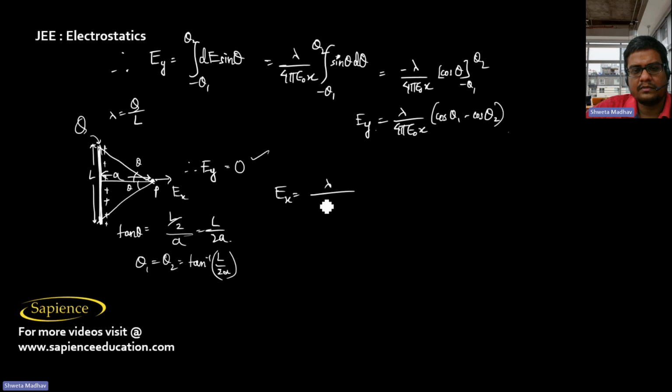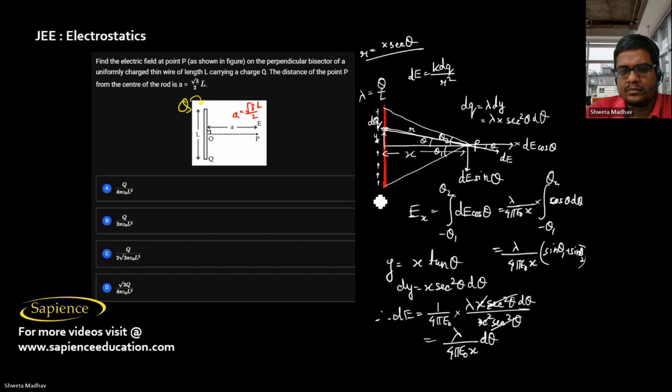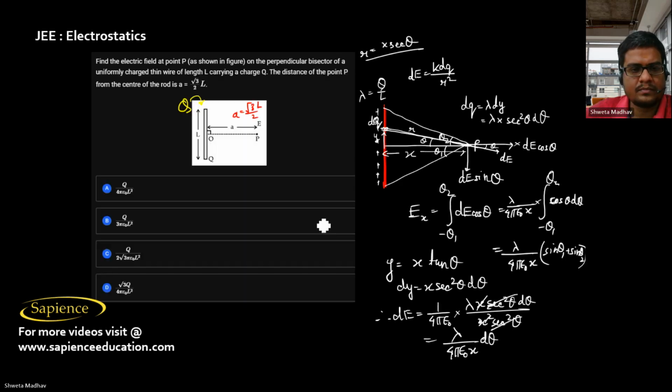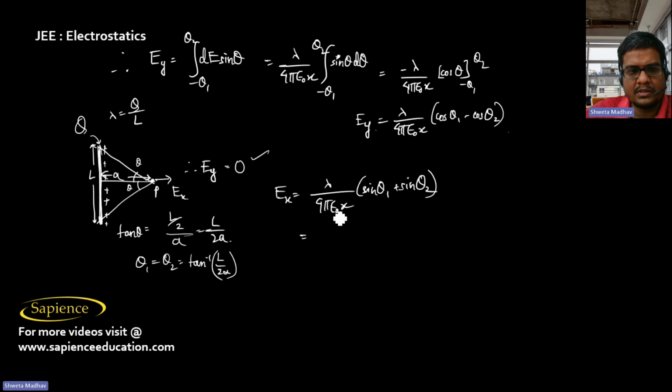So the x component of the electric field is lambda by 4 pi epsilon naught x into sine theta 1 plus sine theta 2. So this will be lambda, that is Q by L, so Q by L by epsilon naught. Now x, here x is A only.